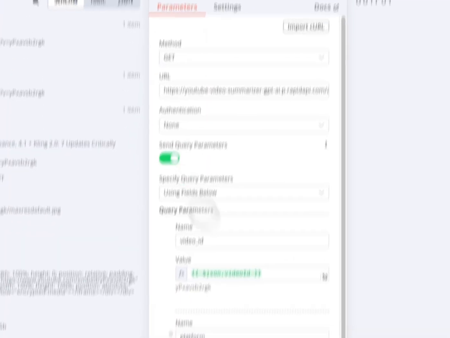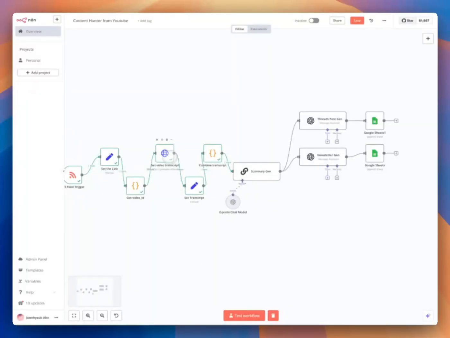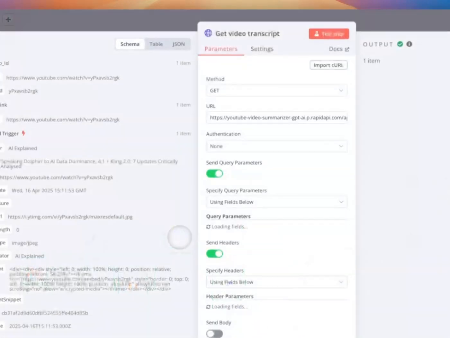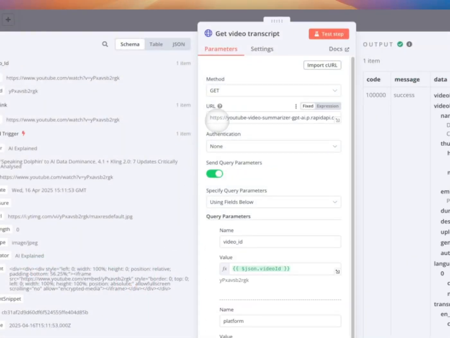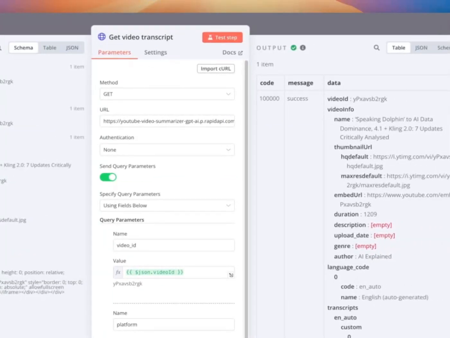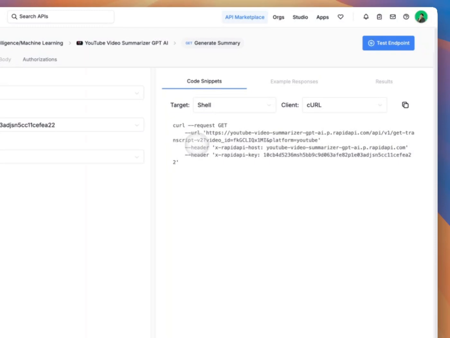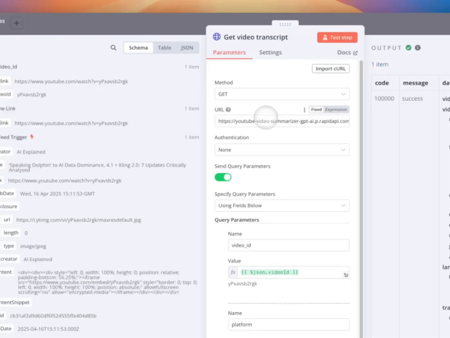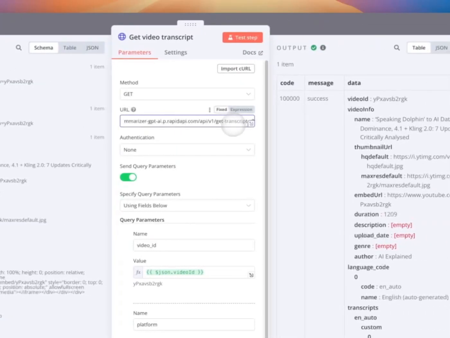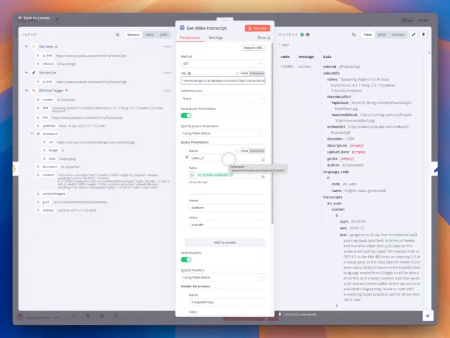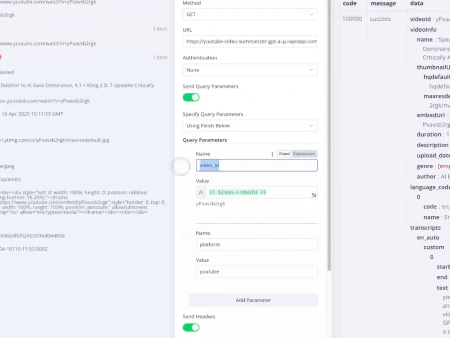Coming back to N8N, if we go to this transcript node again, we are using this URL from RapidAPI, get transcript v2. Here, get transcript v2, and we have to pass a parameter video ID.